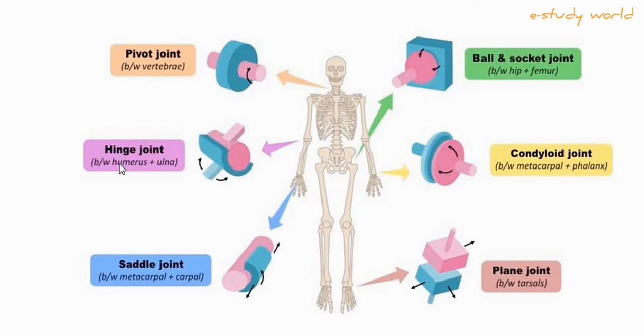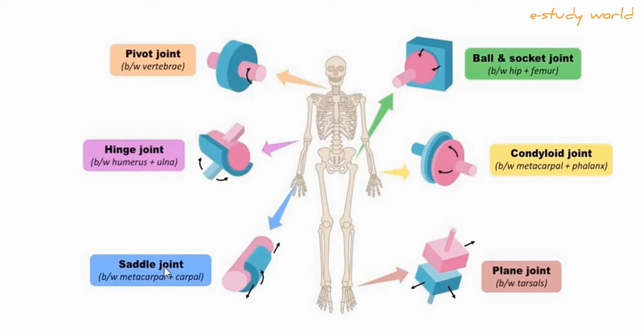Hinge joint. Hinge joints are present between the humerus and ulna, and the femur and tibia. One bone glides over the other bone. In this joint, synovial fluid and synovial cavity are present.